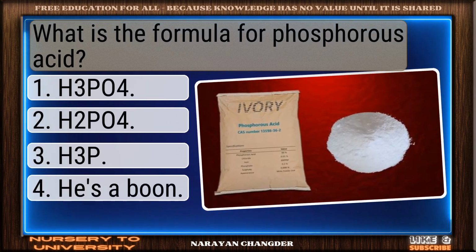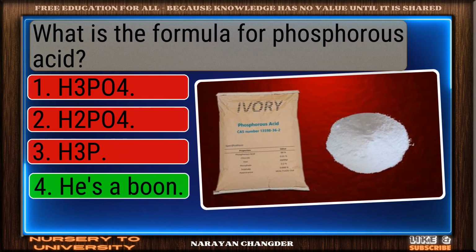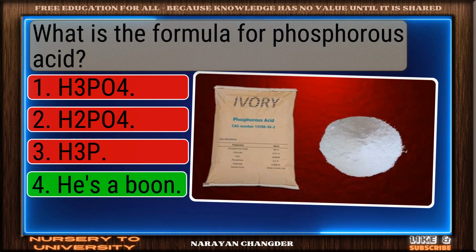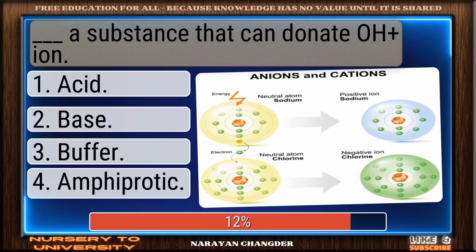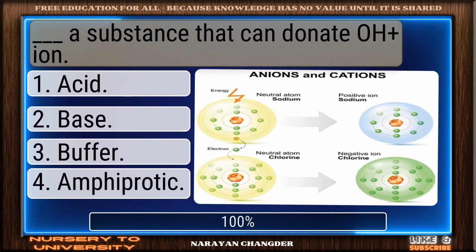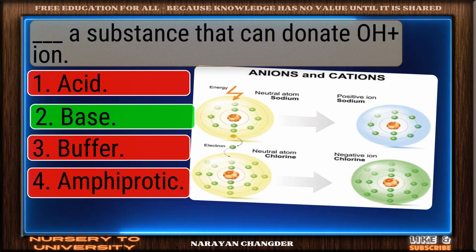What is the formula for phosphorus acid? Clear logic. Your choice is sound. Dash, a substance that can donate OH- ion. Good thinking. Base is the right answer.